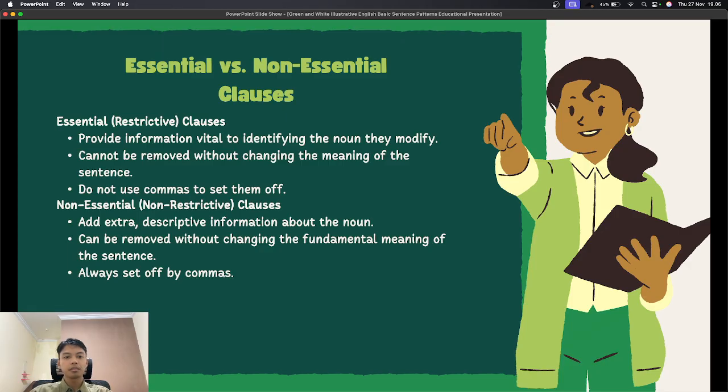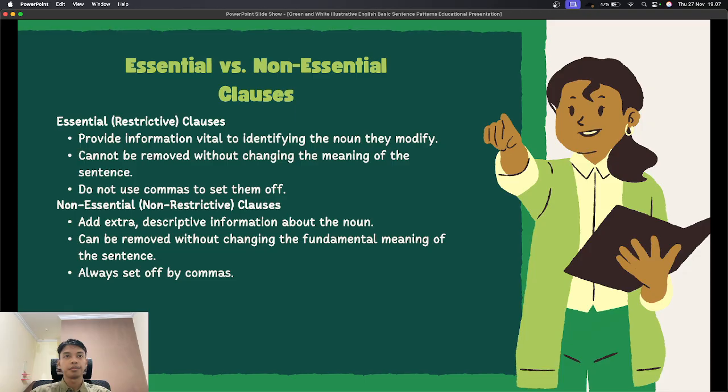And a non-essential clause provides extra information that is not necessary to identify the noun. The sentence still makes sense without it. This clause uses commas. For example, my brother, who lives in Jakarta, is visiting me today. Understanding whether a clause is essential helps us use correct punctuation.